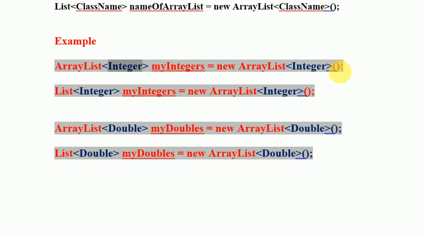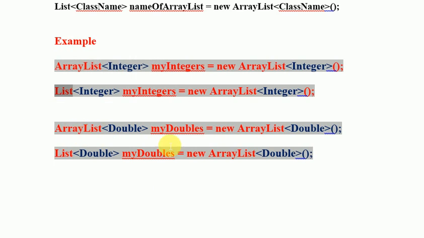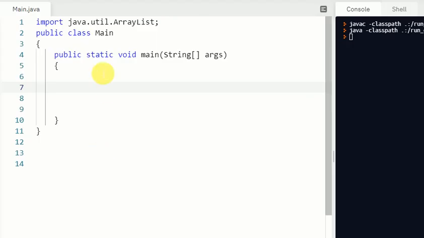Similarly, both these statements are the same. The only difference is that here the term is ArrayList, and here it is List. Similarly, if it is Double, then ArrayList, and inside the angle brackets you have to write Double, and all other terms are the same. So either you can use ArrayList or simple List to create an ArrayList of any object. Okay, so let's make a code about ArrayList on this Replit platform.